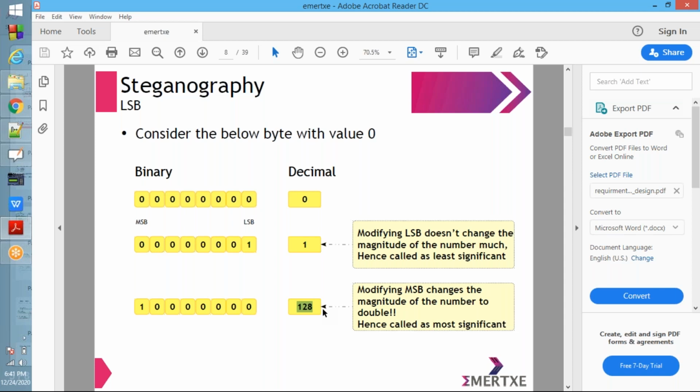That is what LSB and MSB are. Modifying the LSB doesn't change the magnitude of the number much, hence it is called least significant, less important. Modifying the MSB changes the magnitude of the number hugely, so it is called most significant, most important. Here we are going to use the LSB, for less change. Why, we'll discuss next.